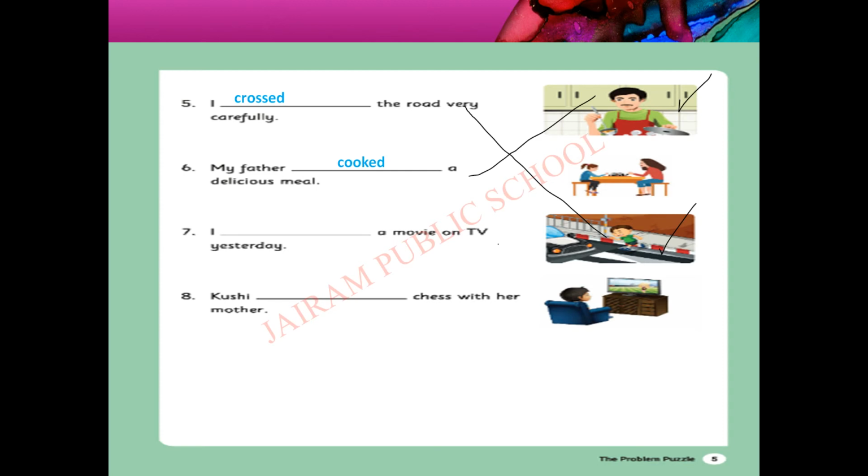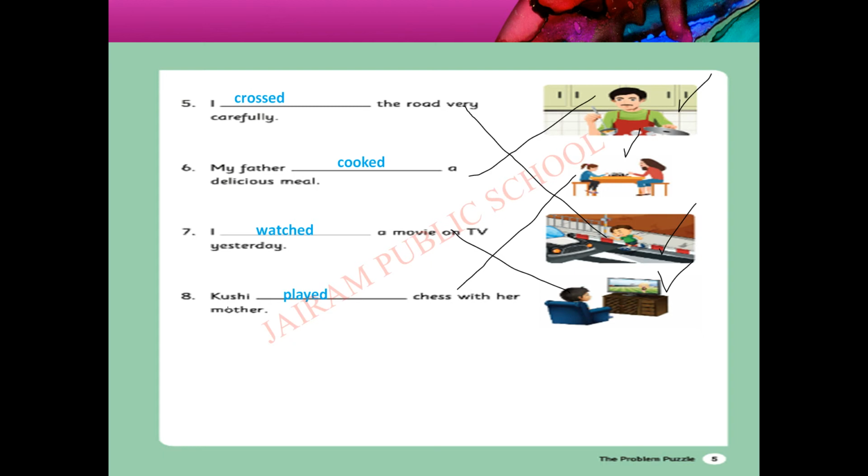I dash a movie on the TV. TV is here, so I am matching this picture with this. I watched a movie. Watch plus ed, watched. Kushi dash chess with her mother. Where is the chess picture? Here it is. So Kushi is playing chess. She already played. So Kushi played. P-L-A-Y-E-D. Play plus ed, played.